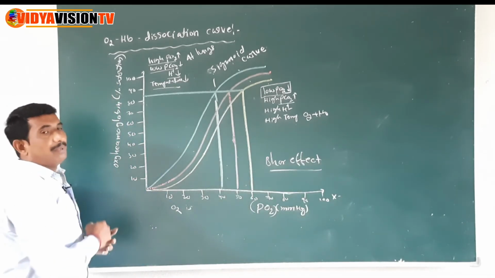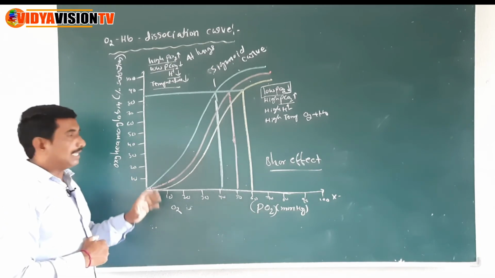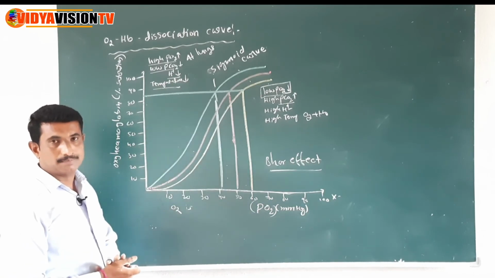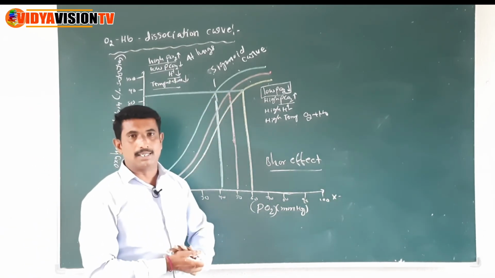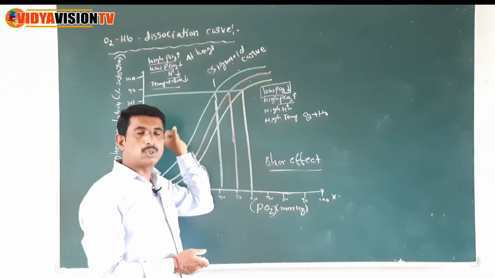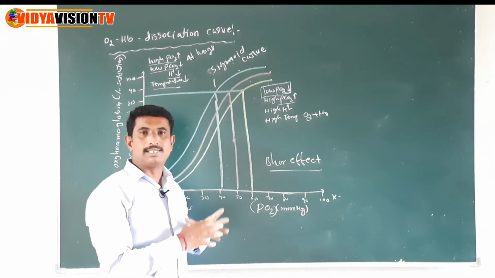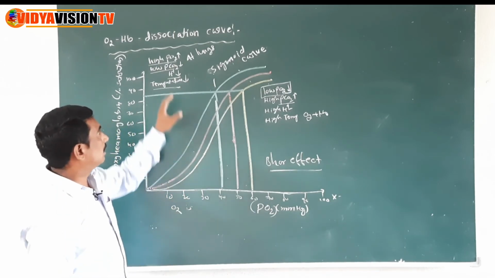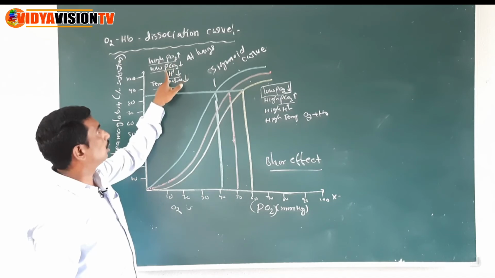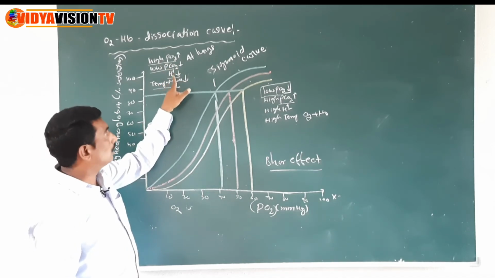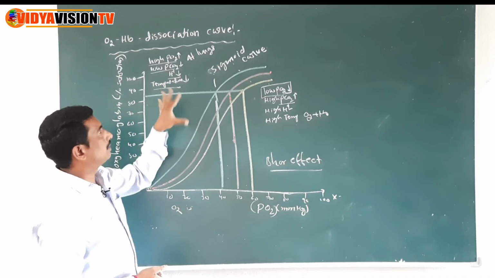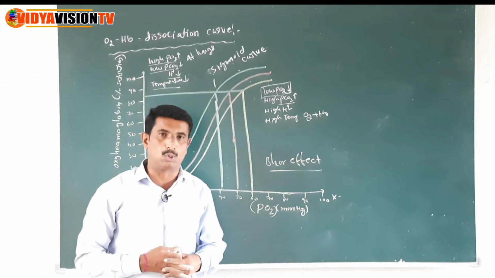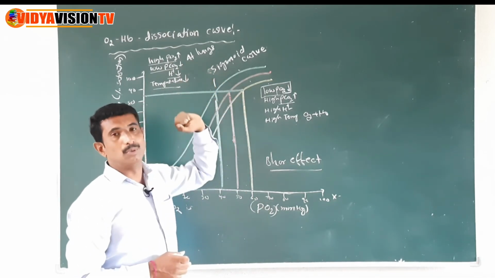The oxygen hemoglobin dissociation curve explains the relation between the percent saturation of hemoglobin and the pressure of oxygen. A sigmoid curve is obtained when the percent saturation of oxyhemoglobin with oxygen is plotted against the pressure of oxygen. Now at the lungs, there is high pressure of oxygen, low pressure of carbon dioxide, low hydrogen concentration and low temperature. At this condition, the oxygen binds easily with hemoglobin to form oxyhemoglobin.